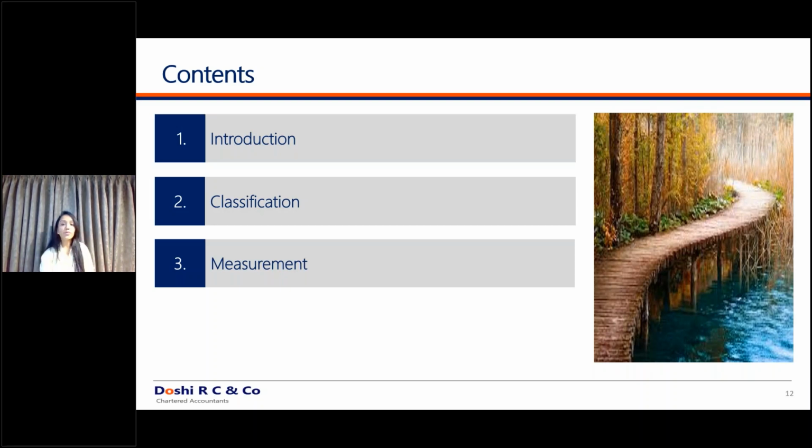So I hope you have understood the basics. What is a financial asset, liability and equity portion, and what is a compound financial instrument. Now going to the classification. If anybody had heard the terminologies of AS 30 and 31, so under AS 30 and 31, you had the financial assets to be classified into 3-4 parts: loans and receivables, held to collect. There were certain terminologies used. If you have read that standard, then please forget the entire standard. The terminologies used in Ind AS 109 are completely different than what was used in AS 30 and 31. It is good if you have not heard about the standard.